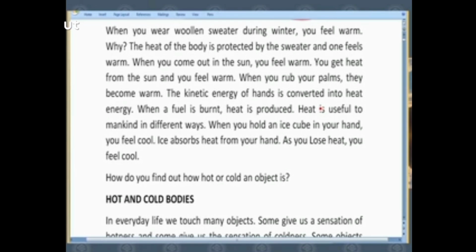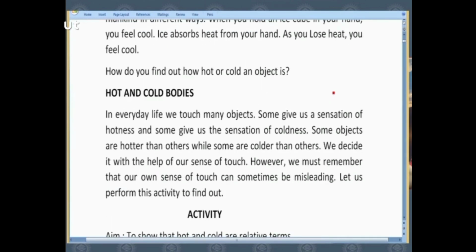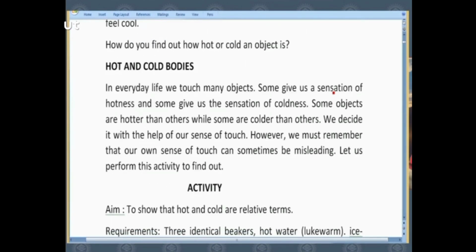Got it? But if we need to find out how hot or cold an object is, we need to do different things. The one way is just touching it. By touching, you can find whether an object is hot or cold, but with some activities and some explanations, I am going to change your viewpoint regarding this. Let us see how. Now, first thing is, what are hot and cold bodies?